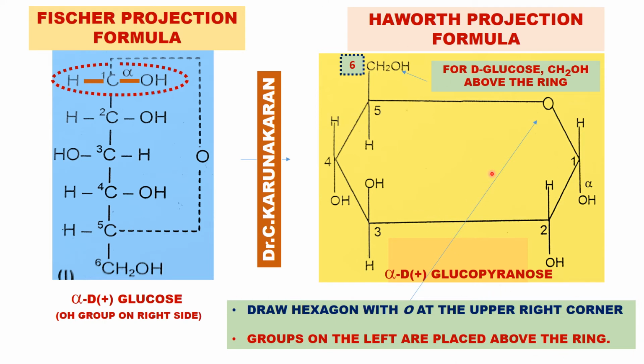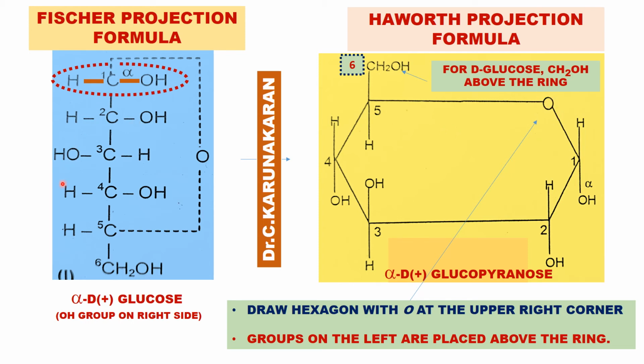Let us first draw the hexagon and put the oxygen at the upper right corner. So draw the hexagon with the oxygen atom placed at the upper right corner.